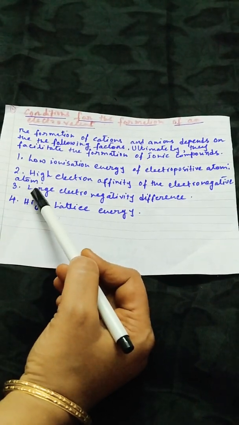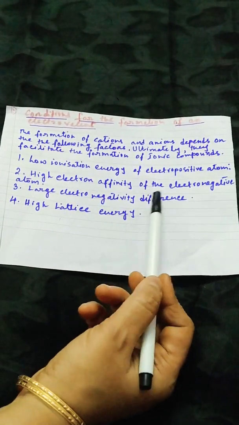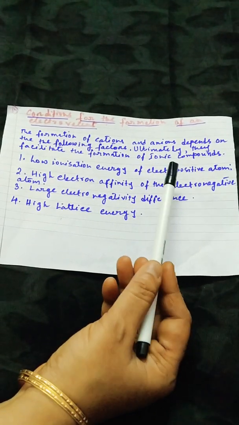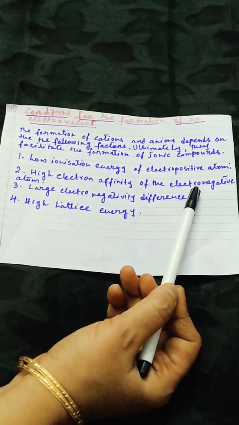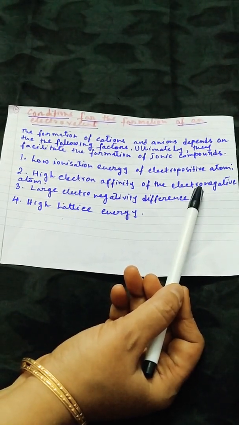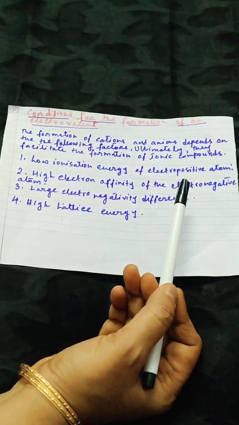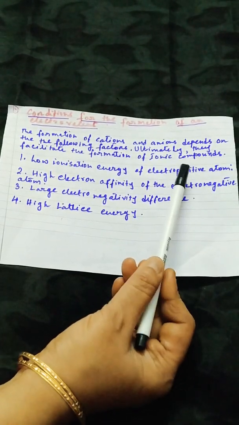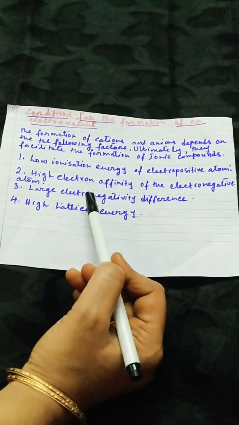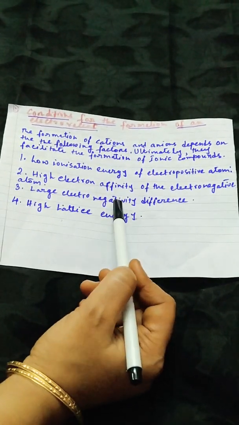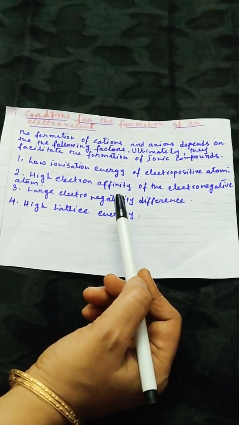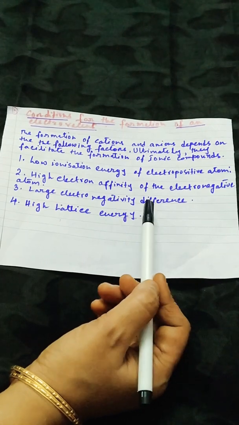Now there should be a large electronegativity difference. You also know that electropositive and electronegative elements are far apart in terms of their electronegativities. There is a large difference between the electronegativities. So they can easily form cation and anion and become oppositely charged and can get attracted together by electrostatic force of attraction.